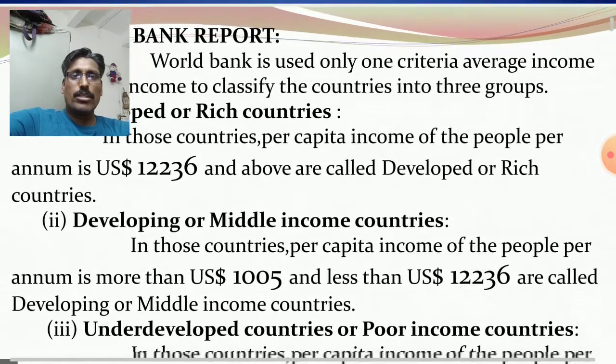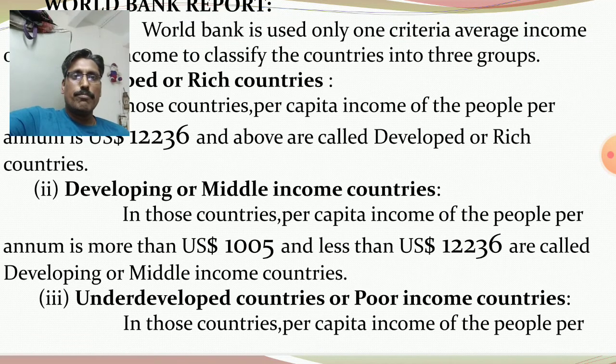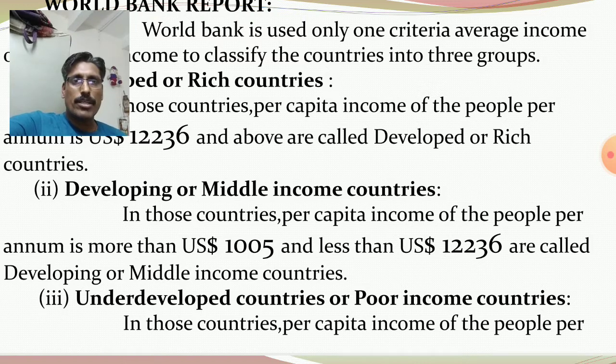In those countries, per capita income of the people per annum is more than $1,005 and less than $12,236. These are called developing or middle income countries.